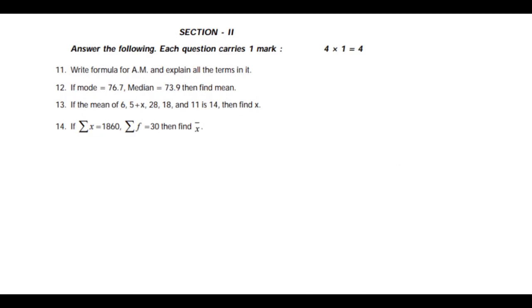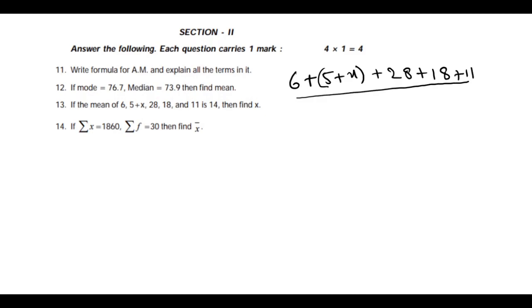The next question here: the mean of 6, 5 plus x, 28, 18, 11. Here 5 plus x is completely one term, don't get confused. Divided by 5, since there are 5 data, the mean of this data is 14. So what do we need to find?